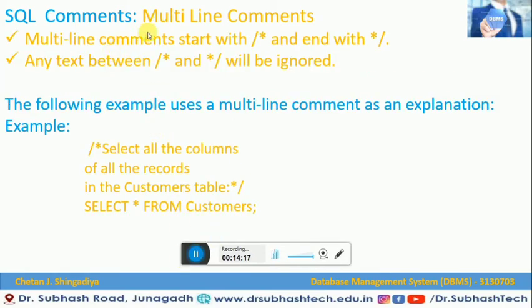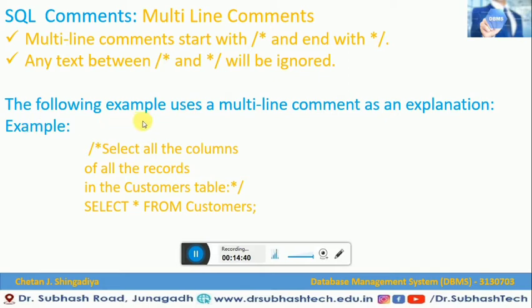Now let us understand multi-line comments in SQL. Multi-line comments start with slash star and end with star slash. These are the important symbols that we use when we want a multi-line comment in SQL: slash star and star slash. Any text between these two symbols will be ignored.